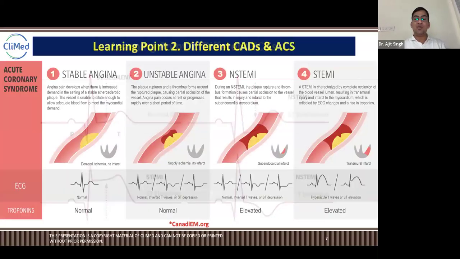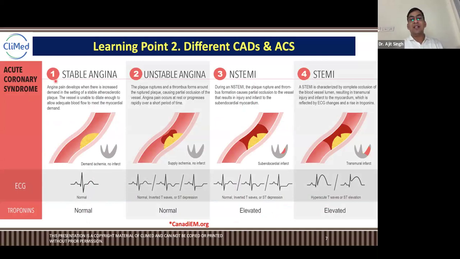But usually coronary artery disease or acute coronary syndrome is divided into four types. One is stable angina, where there is pain, but the ECG is completely normal. The pain comes and goes with rest. Troponin T is normal here, and ECG is also normal. But it does not mean that there is no clot. There is a clot, high demand of oxygen, demand ischemia, but infarction has not happened yet. That is called stable angina.